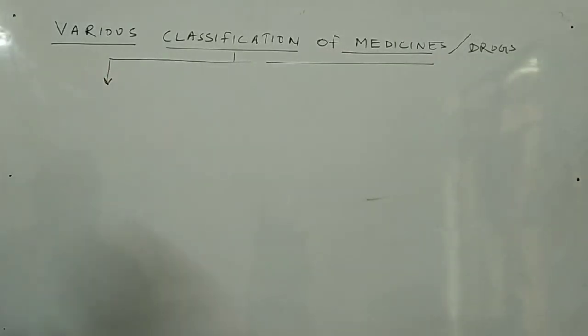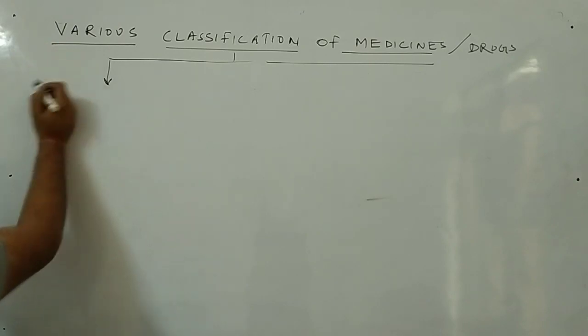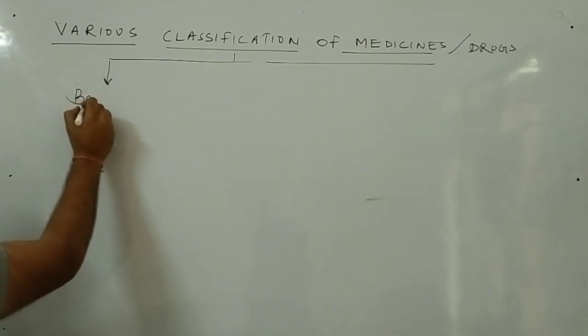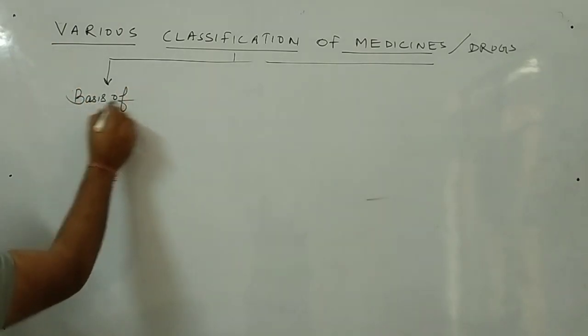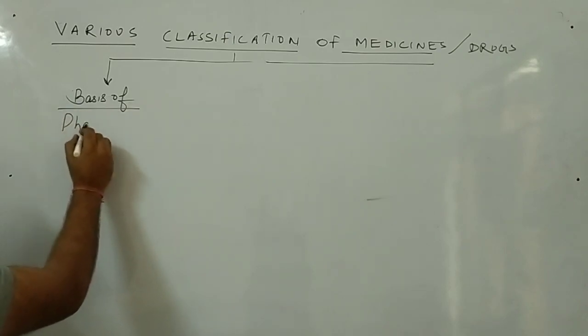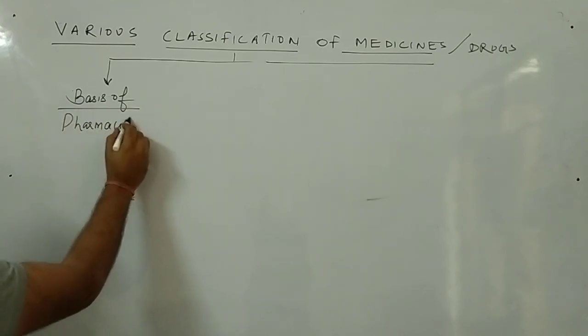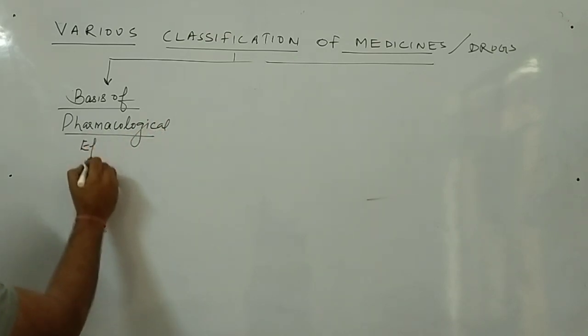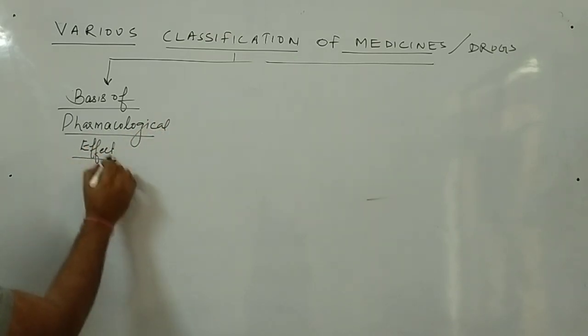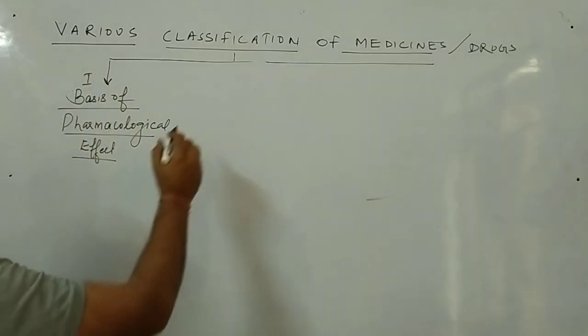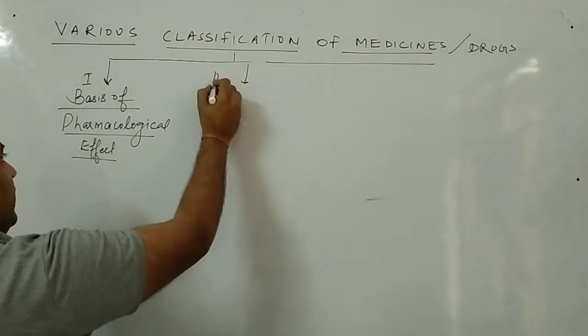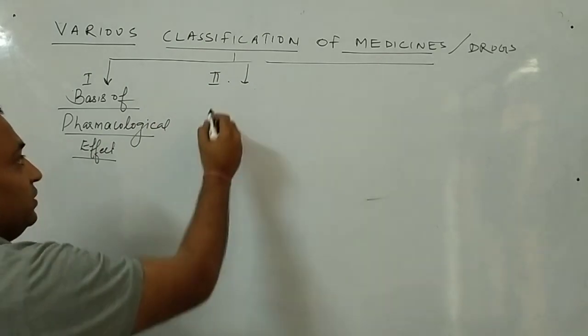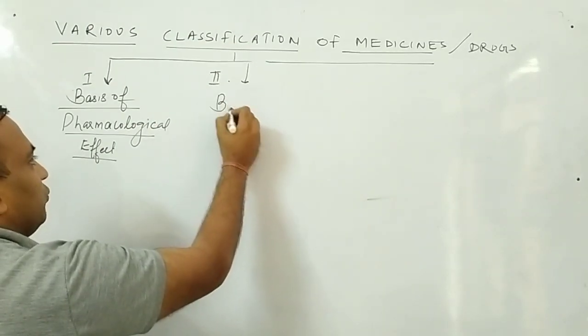First, we will classify on the basis of pharmacological effect. This is the first way of classification. Second, we can classify on the basis of structure.